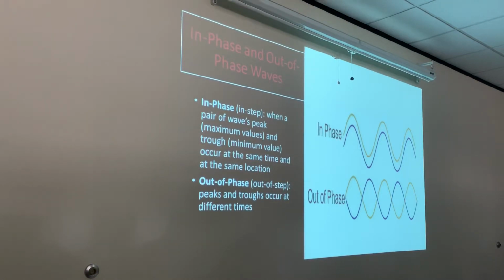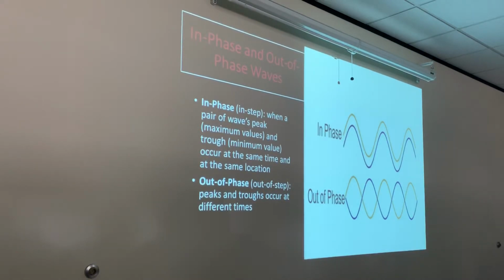So out of phase waves, they're just the opposite, okay? In phase also can be stated as in step. Out of phase can also be out of step, okay? Out of step happens when the peaks and troughs occur at different times. So these two waves right here, these are perfectly out of phase, right? They're perfectly out of step waves, okay?